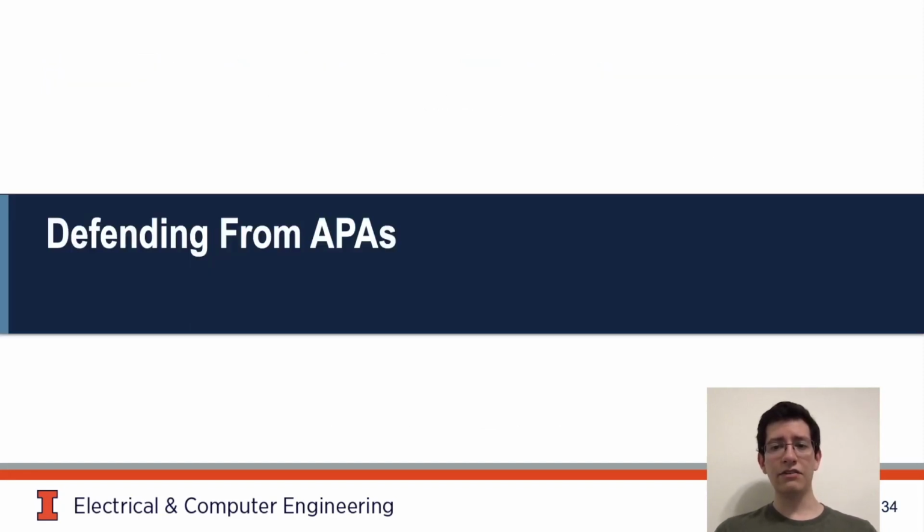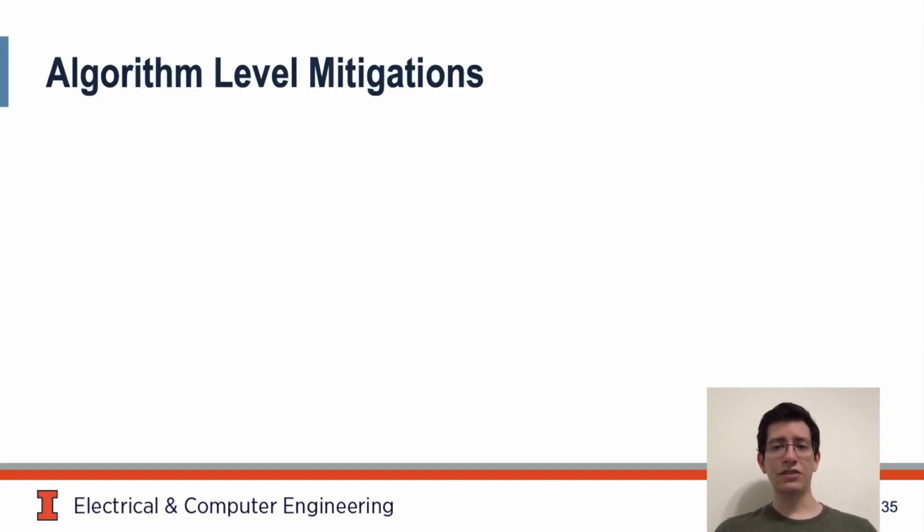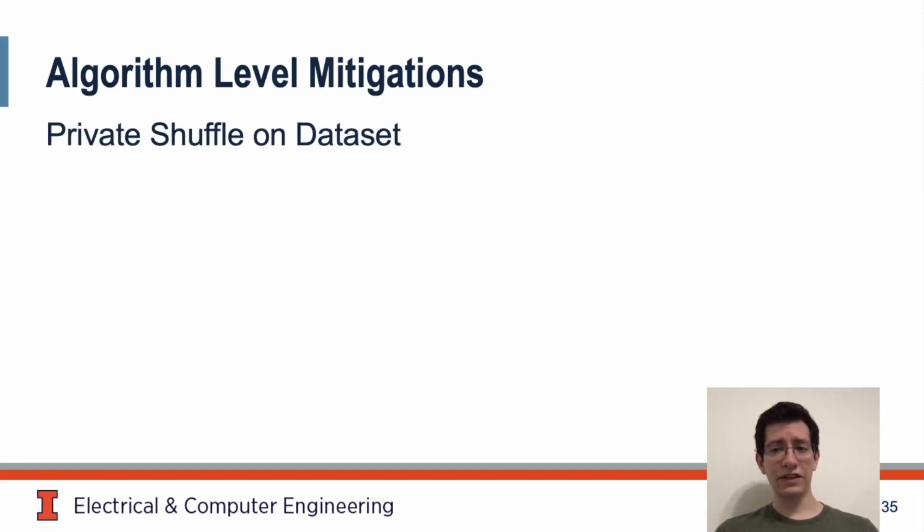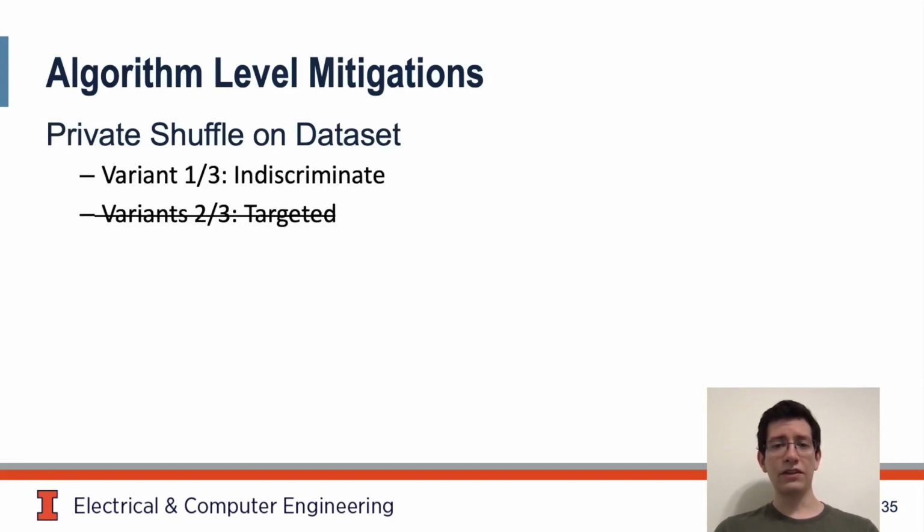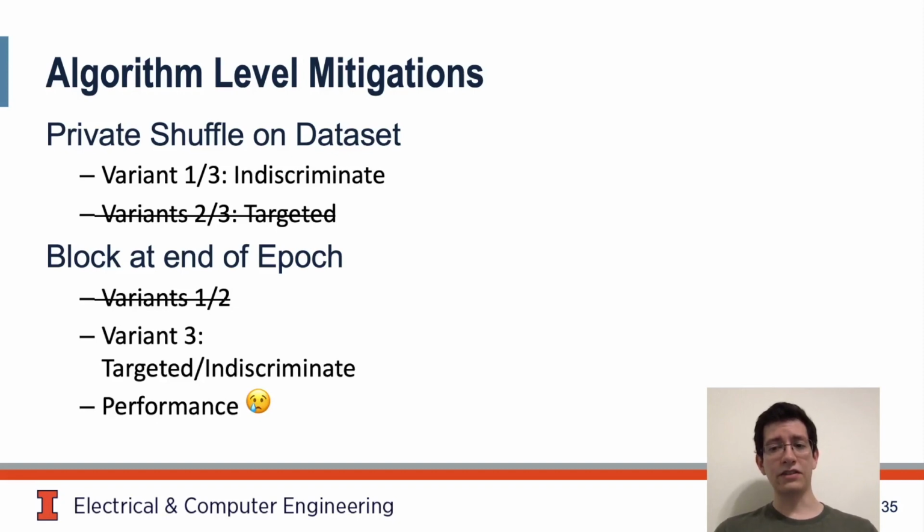Finally, we consider how to defend from APAs. There are various algorithm-level mitigations which can be done. A private shuffle on the dataset would prevent us from measuring bias. While this mitigates focused damage, it does not protect against indiscriminate damage. Blocking at the end of each epoch prevents the adversary from leveraging a high learning rate. As demonstrated in the final variant, this does not even prevent an adversary from causing focused damage, and it significantly